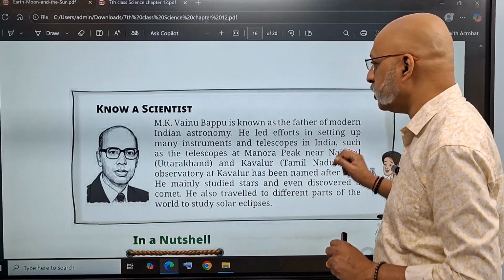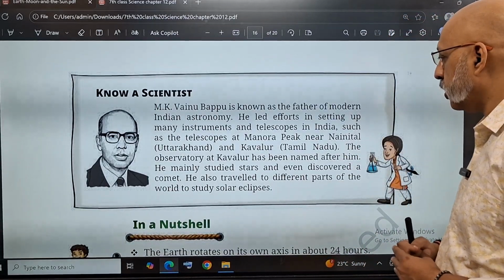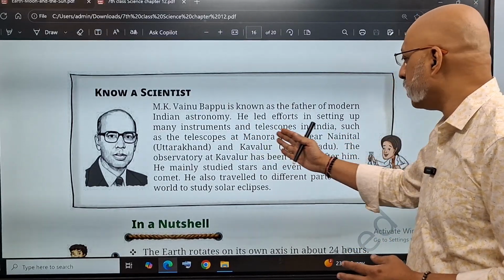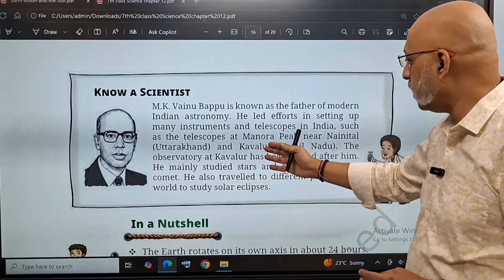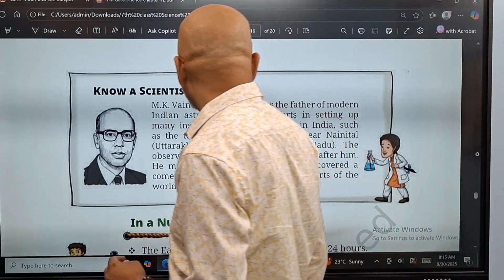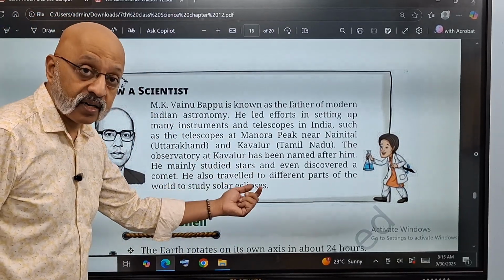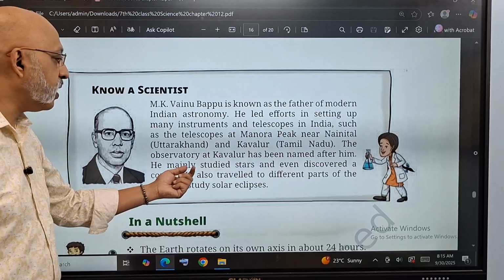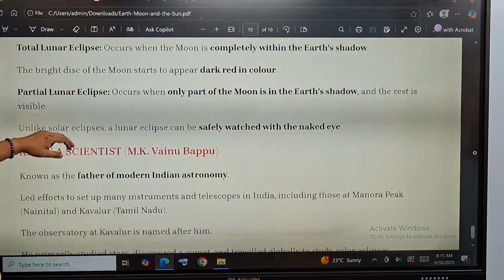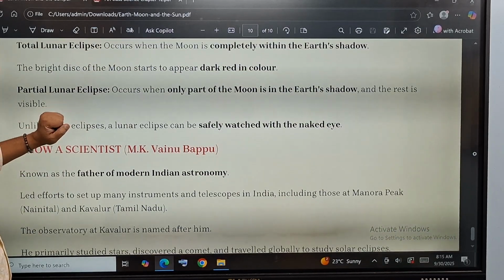Finally, we come to this gentleman called M.K. Vainu Bappu, who is known as the father of modern Indian astronomy. He led efforts and he set up the telescopes at Manora Peak near Nainital, in Uttarakhand, in Kavalur, in Tamil Nadu. And the observatory which you have in Kavalur has been named after Vainu Bappu. He mainly studied stars, different stars, and even discovered a comet. He traveled to different parts. So this is about the scientist who you need to know. Again, it can come as an MCQ kind of a question.